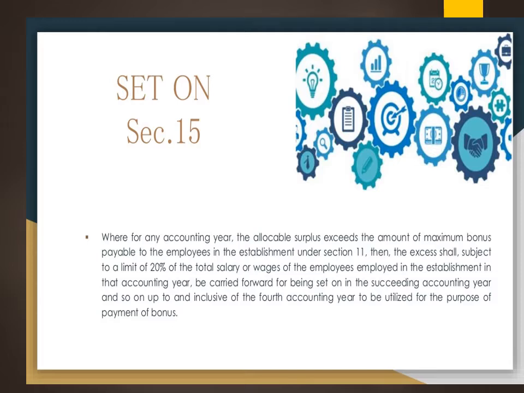The reason is, in case he is not having profits in the next years, this amount can be utilized. That is the underlying idea why it has been set on. So that can be carried forward up to and inclusive of the fourth accounting year. So till the fourth accounting year, that can be utilized for the purpose of bonus. So that is called a set on.